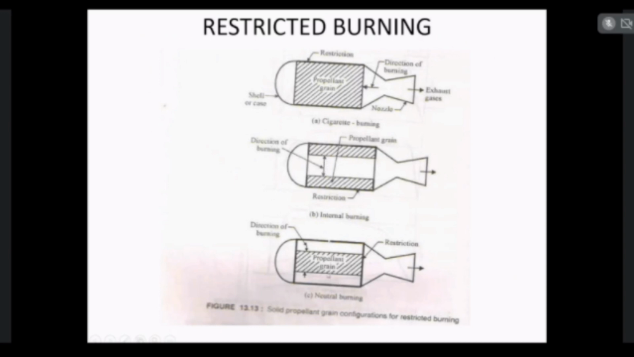Third one is neutral burning. In this neutral burning, the propellant grain will be placed in the center of the solid propellant rocket. So the burning will take place radially outwards. In internal burning, the burning will start radially inwards. In the neutral burning, the burning will start radially outwards.